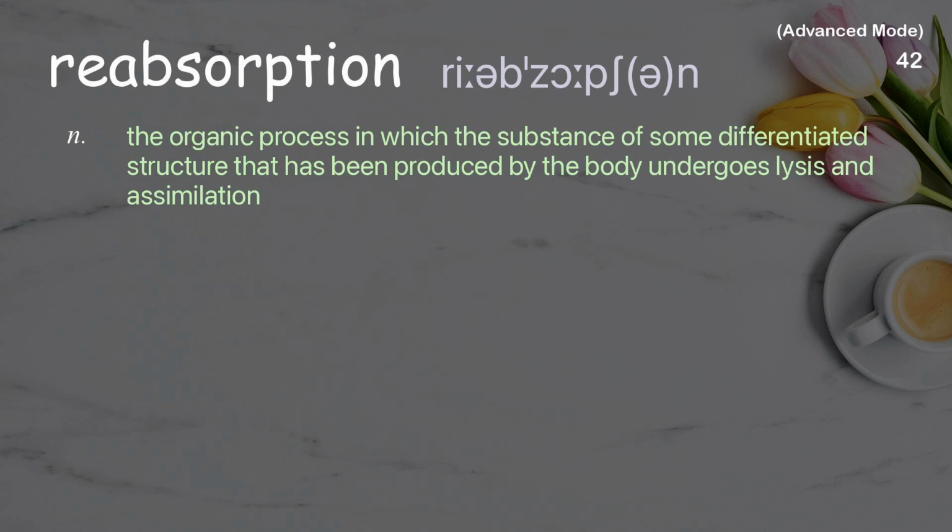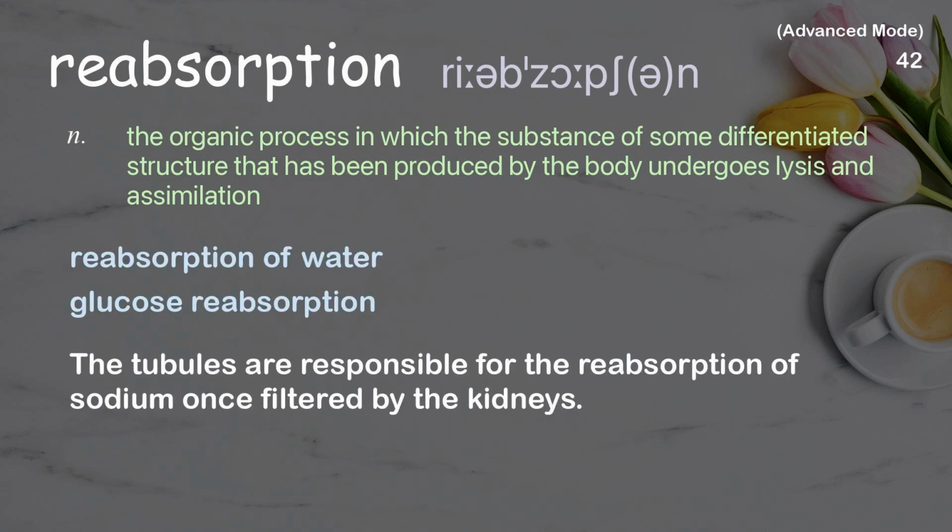Reabsorption. The organic process in which the substance of some differentiated structure that has been produced by the body undergoes lysis and assimilation. Examples: Reabsorption of water. Glucose reabsorption. The tubules are responsible for the reabsorption of sodium once filtered by the kidneys.